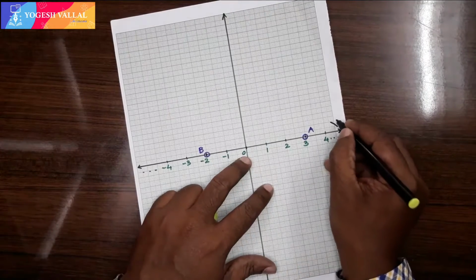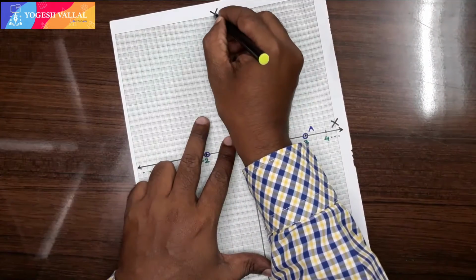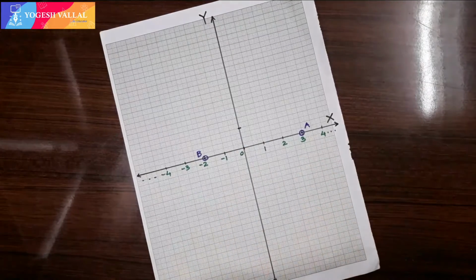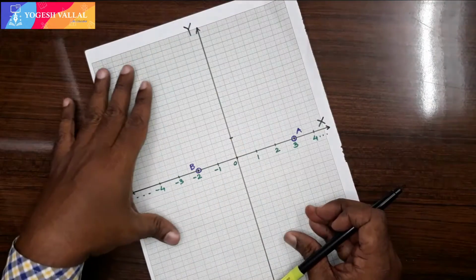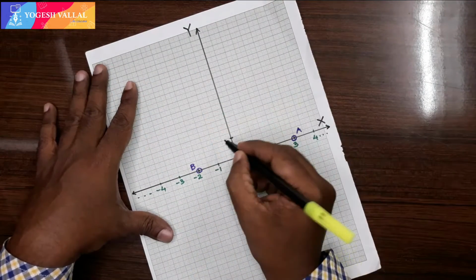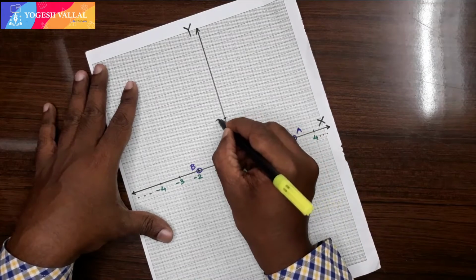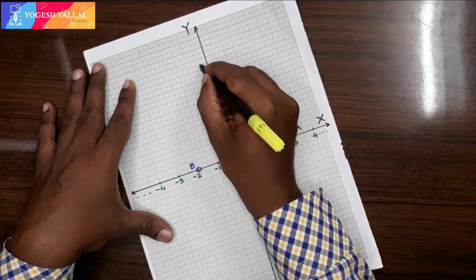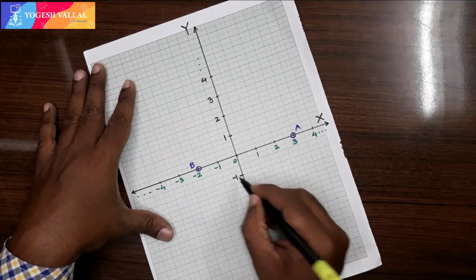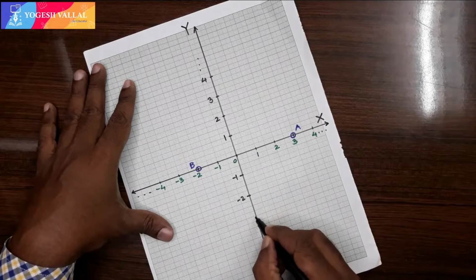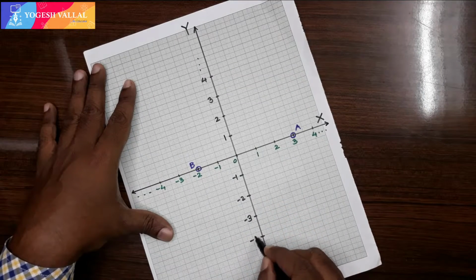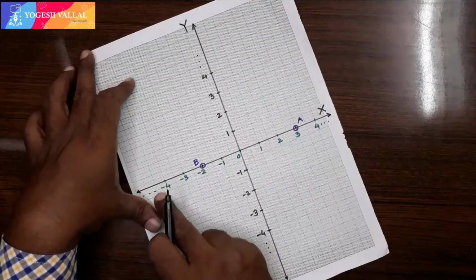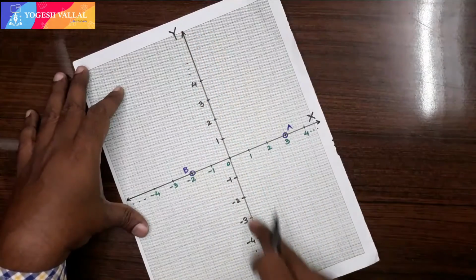Let's call this the x-axis and this the y-axis. Since I have rotated this line anti-clockwise, the positive integers will come to this side and we get 1, 2, 3, 4 and so on, and here we get -1, -2, -3, -4 and so on, because the negative numbers will move to this side. This is our x-axis and this is the y-axis.